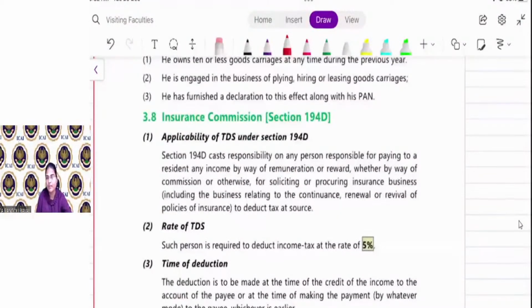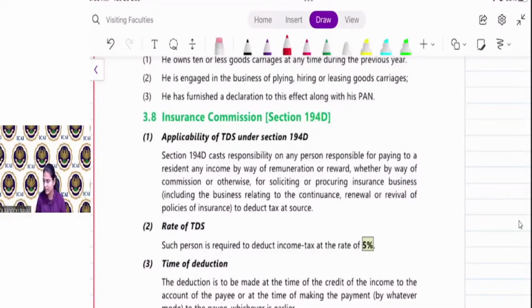So when the content is already produced by the production house and the television channel only acquires the telecasting right, then the TDS is not applicable. If the production is done as per the specific requirement of the television channel, then the TDS is required to be done. Okay. Next is 194D, that is insurance commission.